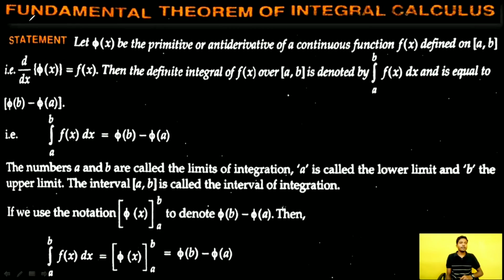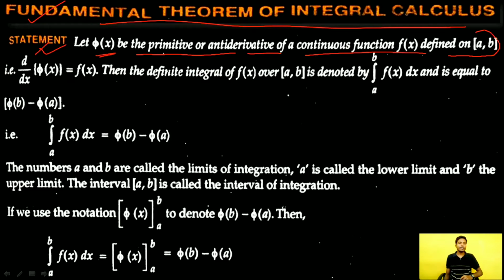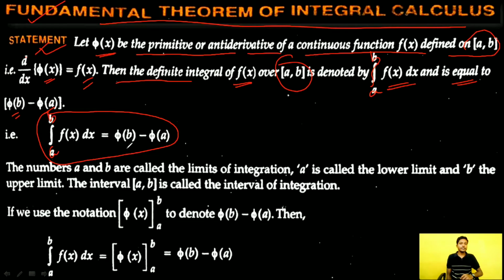Now the fundamental theorem of integral calculus states: let phi x be the primitive or antiderivative of a continuous function f x defined on the closed interval a b, that is d/dx of phi x is equal to f of x. Then the definite integral of f of x over this closed interval is denoted by integration of a to b f x dx, and this is equal to phi of b minus phi of a. That is, integration of a to b f of x dx is equal to phi of b minus phi of a, which can be written with a bracket, with this being the lower limit and this the upper limit.